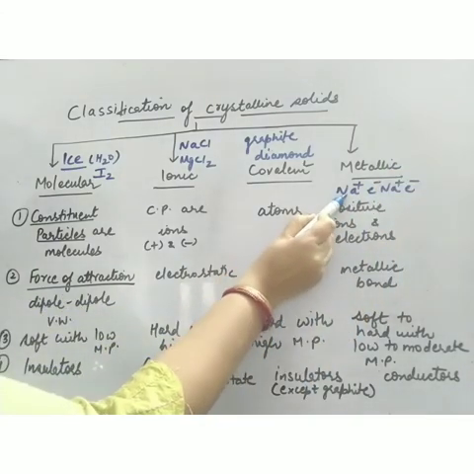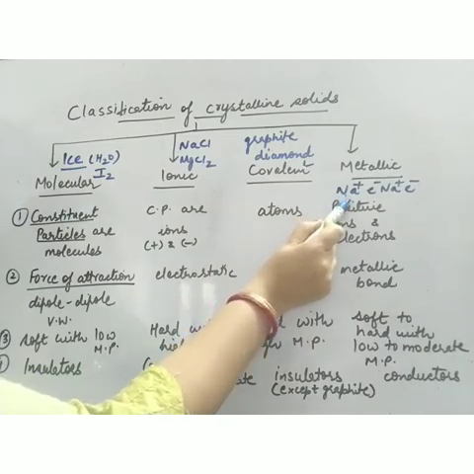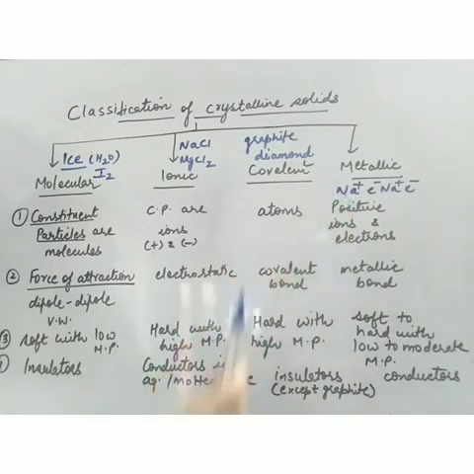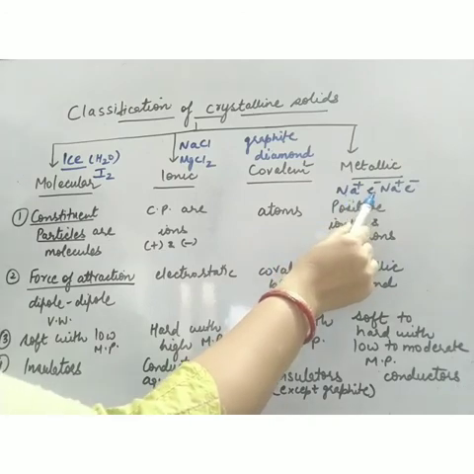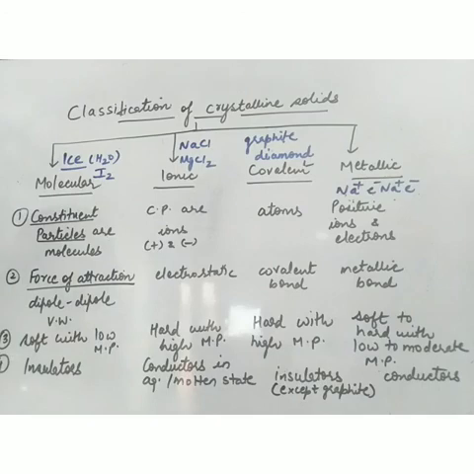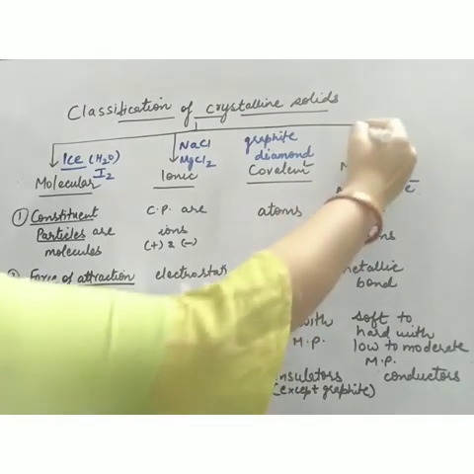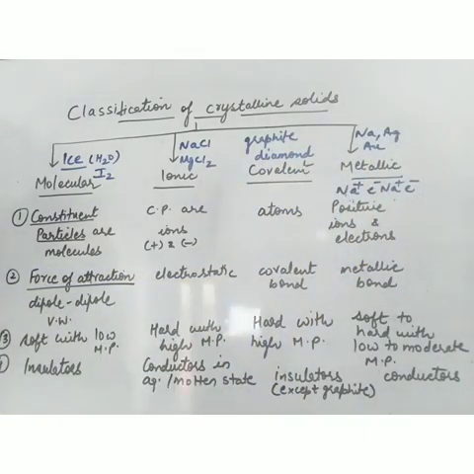So this is known as positive kernel. Now what is positive kernel? Whatever remains after the loss of valence electron, that is positive kernel. So this is my positive kernel, this is valence electron, positive kernel, valence electron. So these are the constituent particles of your metals. Now metallic solids are so many, you can write any example. You can write sodium, silver, gold, zinc, so many metals are there. This is the first difference.